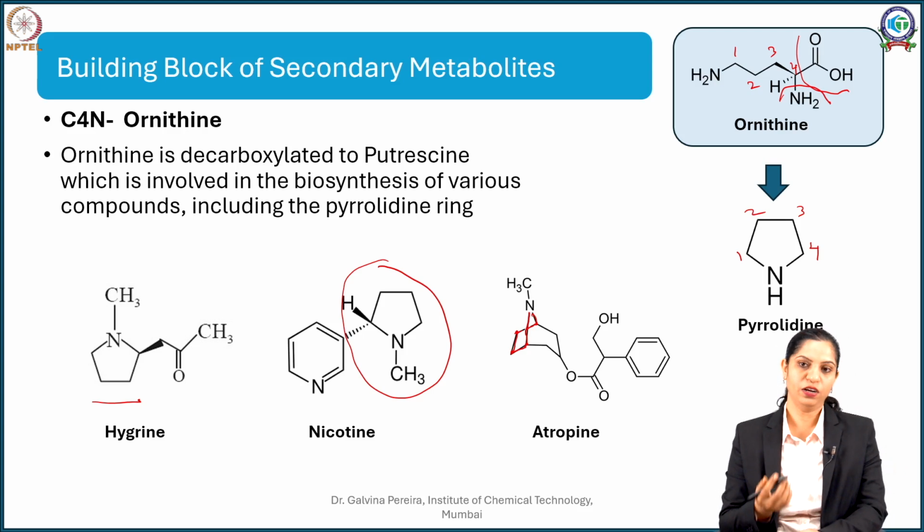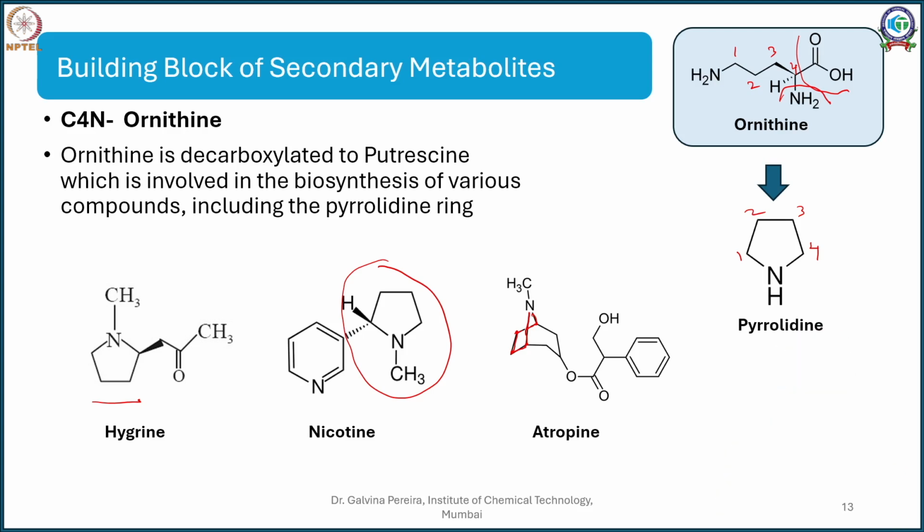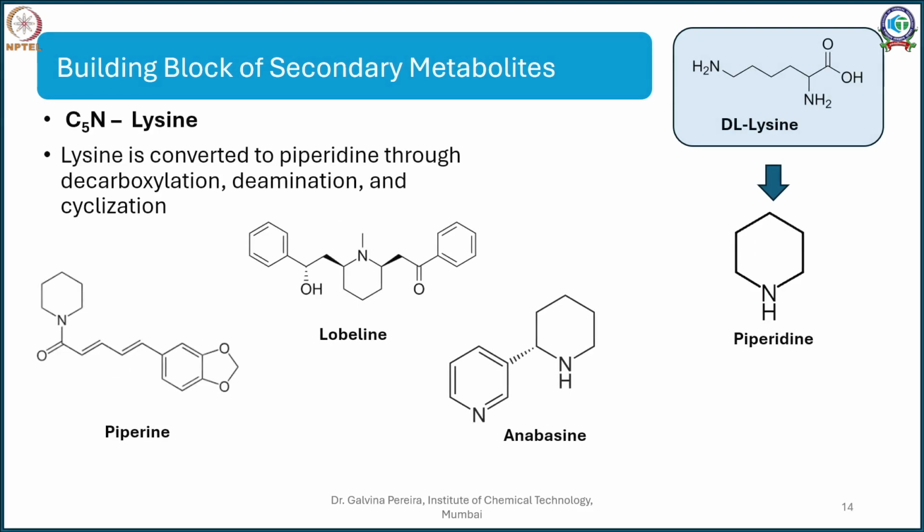Now, instead of pyrrolidine, what happens if you want a piperidine ring? In that case, you have to increase the amino acid by 1 carbon, and that is the amino acid lysine. So, amino acid lysine is responsible for giving you the piperidine kind of nucleus. Lysine has 1, 2, 3, 4, 5 carbons and 2 nitrogens.